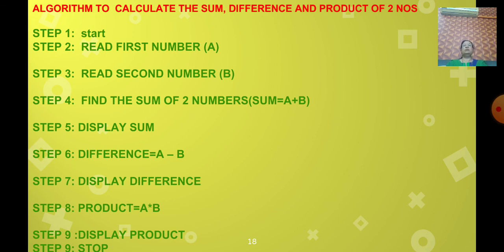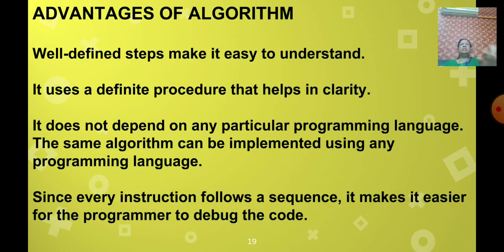Yes children, so now you understood what is algorithm? Algorithm is a sequence of steps, right? Now why do we need algorithm? Now what are the advantages of algorithm? Well defined steps make it easy to understand.